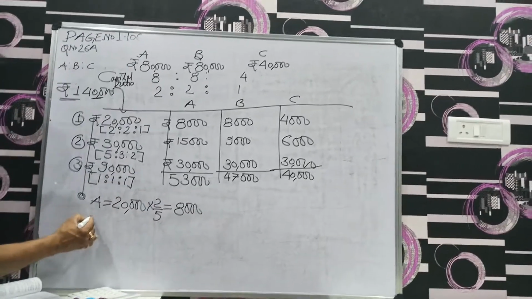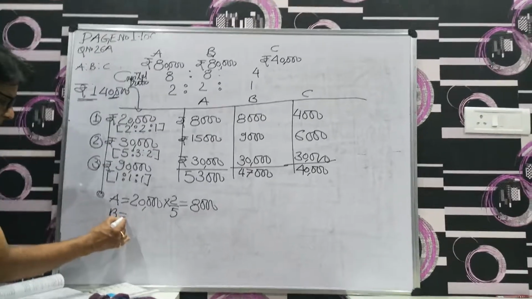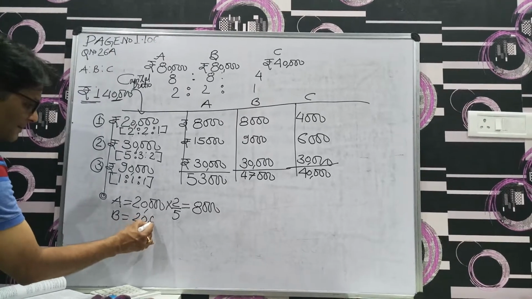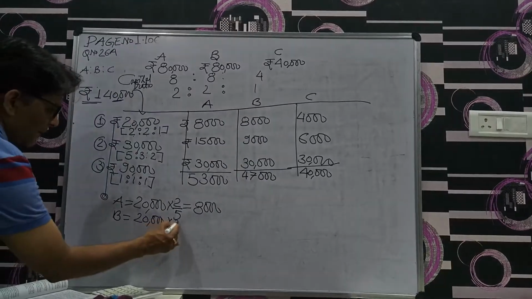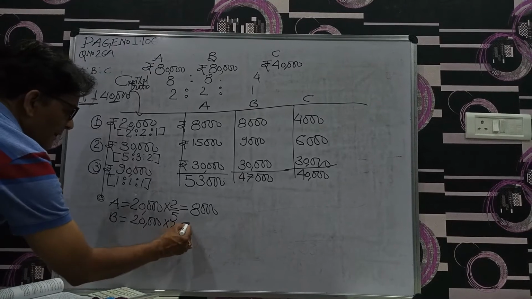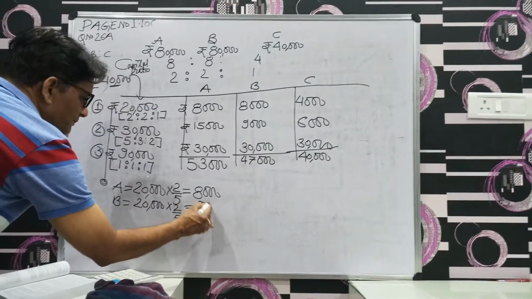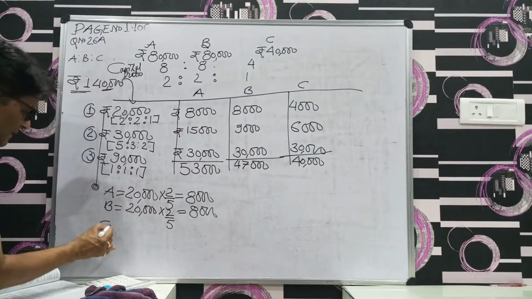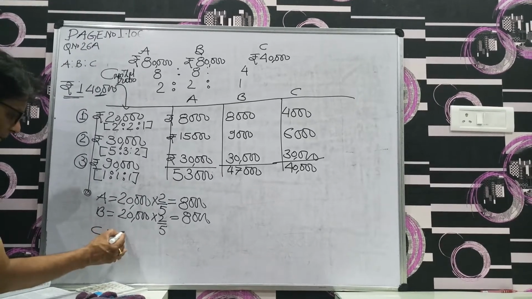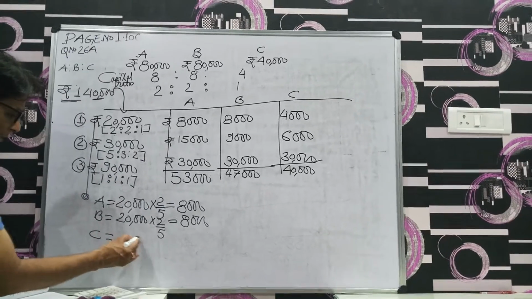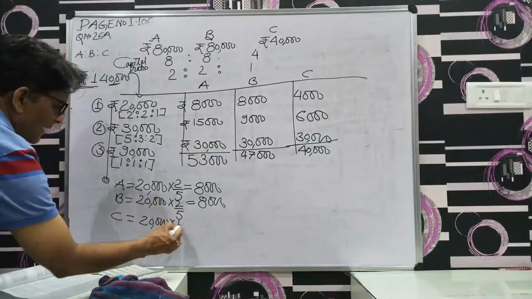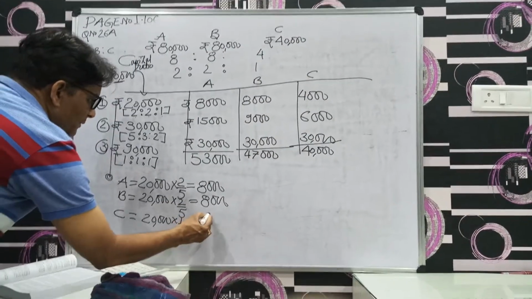Same for B, 20,000 into 2 by 5, again 8,000. Same for C, share is 1 by 5, so 20,000 into 1 by 5.